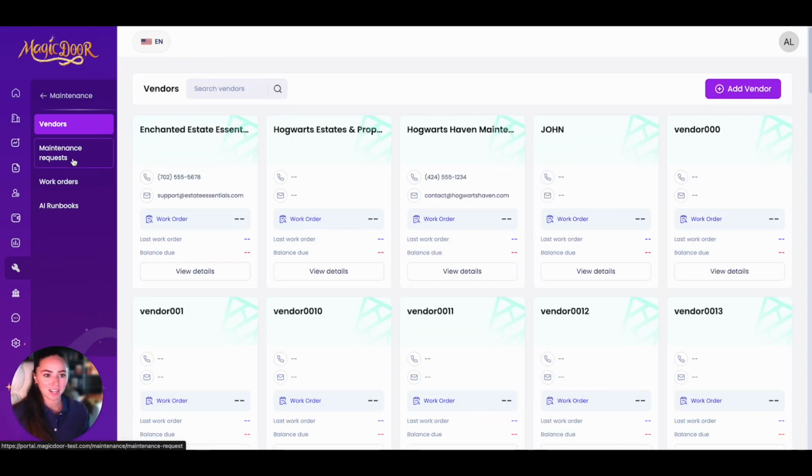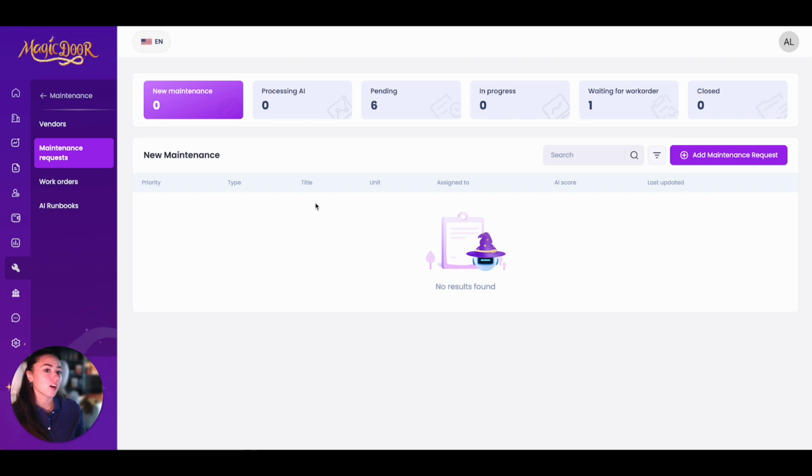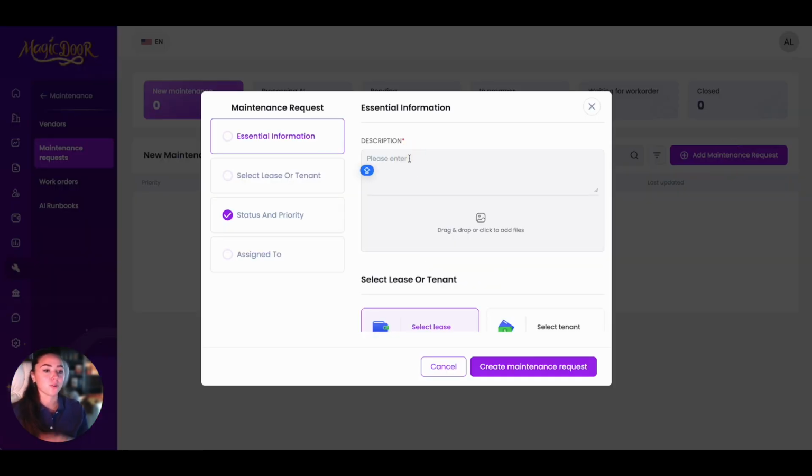Now on to maintenance requests. So new maintenance will be all of the new maintenance requests. I'm gonna make one. Let's make one together so that we can see what this looks like. So you can simply just press add a maintenance request, and you're gonna go through and fill this out.